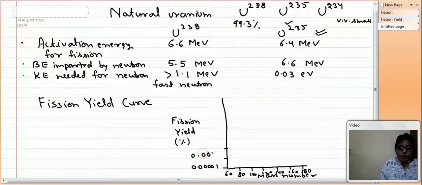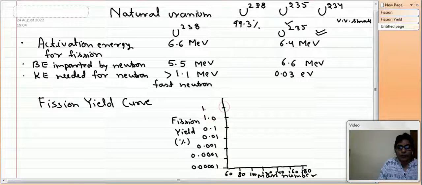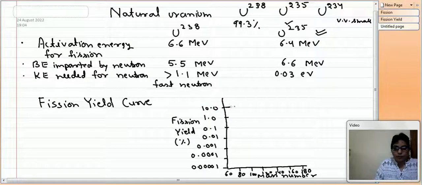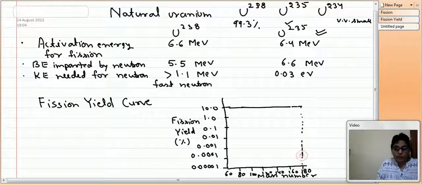So 0.0001, then 0.001, then 0.01, then 0.1, then 1.0, and this will be 10.0. So now let us draw some more lines. So here what we see is that the minimum yield is for 118.